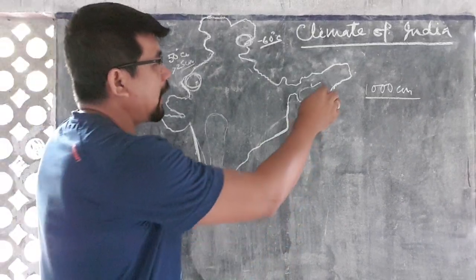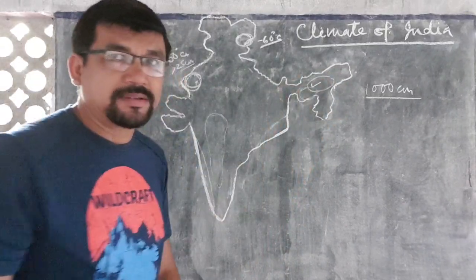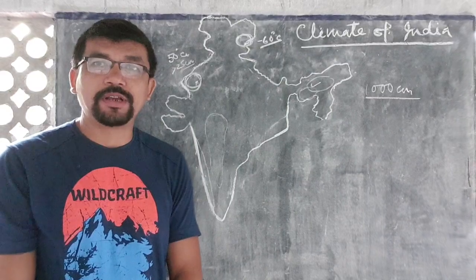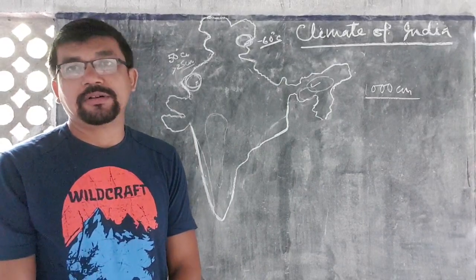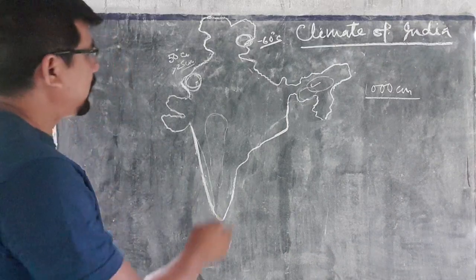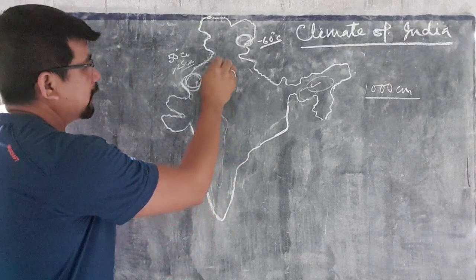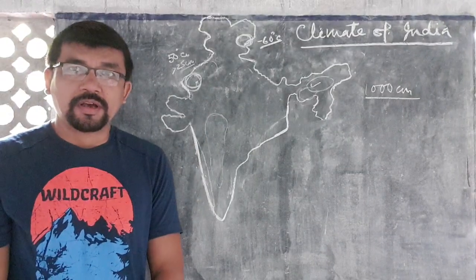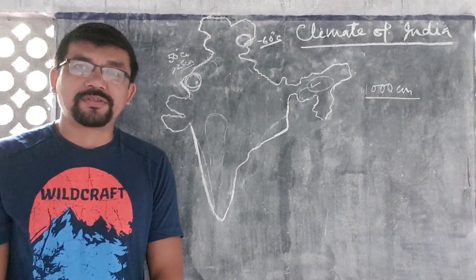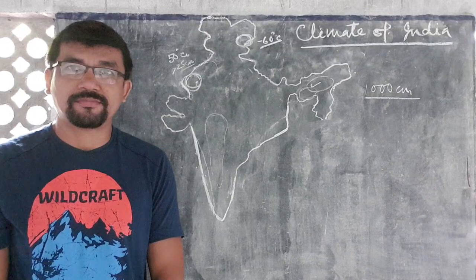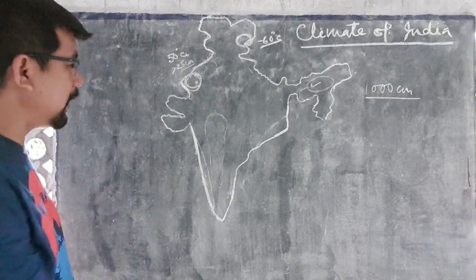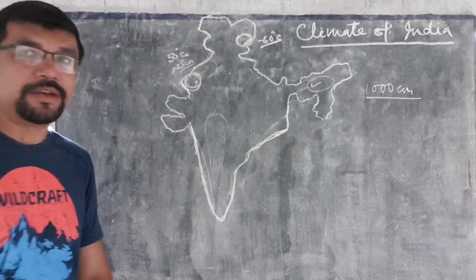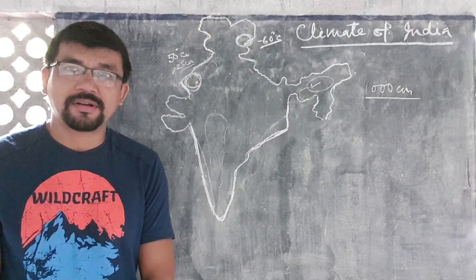You know, Assam in India is world famous for tea production. Tea is one important cultivation in our state. On the other hand, in almost the same latitude, Punjab, Haryana, Uttar Pradesh, the main crop of this region is wheat. On the other hand, the coastal region of India is very famous for coconut.